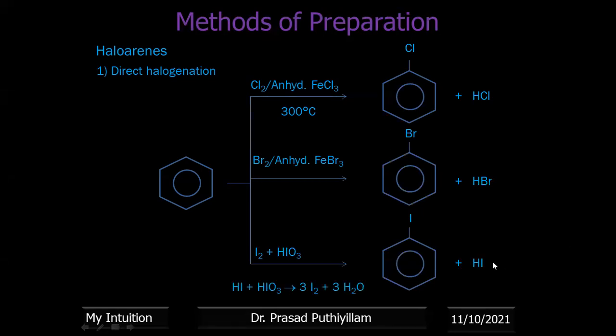So here the HIO3 is important, because if HI is liberated, it will take back the iodine, give back the reagent. So in order to remove that HI formed, as soon as it is formed, HIO3 is added. HI plus HIO3 gives 3 iodine plus 3 H2O. To stabilize the product formed, HIO3 is required.